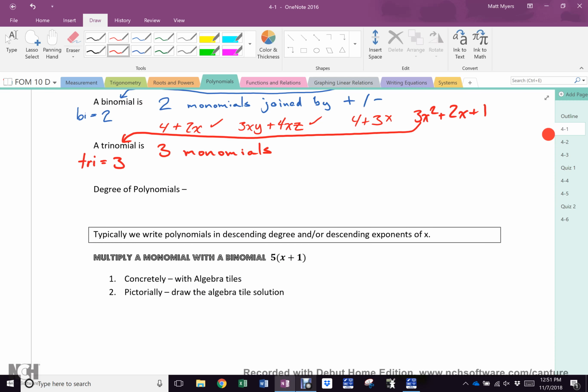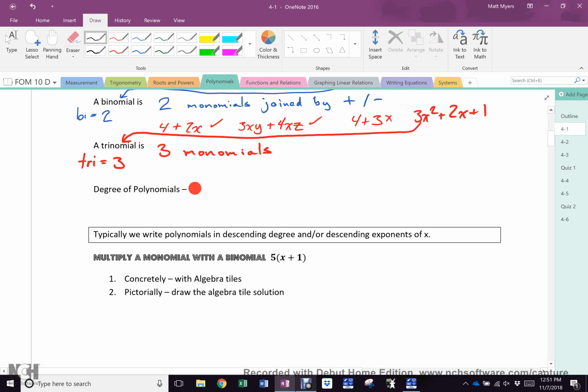It is not particularly important for any reason except when your polynomials get gigantic, we like to write them in a certain order just to keep it simple. So everybody who looks at your work can say, oh, I see what they're doing, all right? The degree of polynomials is a little bit weird.